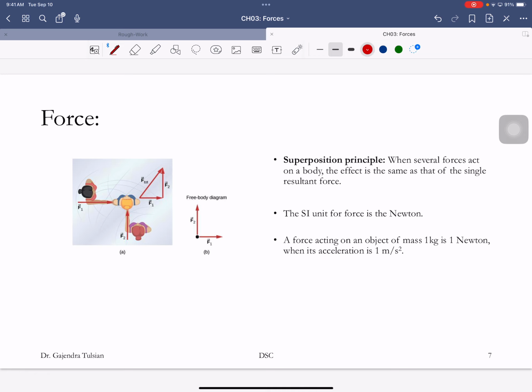So what this statement says is, see, a force acting on an object of 1 kg, if you have a 1 kg mass, 1 kg is roughly 2.2 pounds, and it produces an acceleration of 1 meter per second squared. If this is 1 kg and that's 1 meter per second squared, the force acting on the object is 1 Newton. That's just an operational definition.